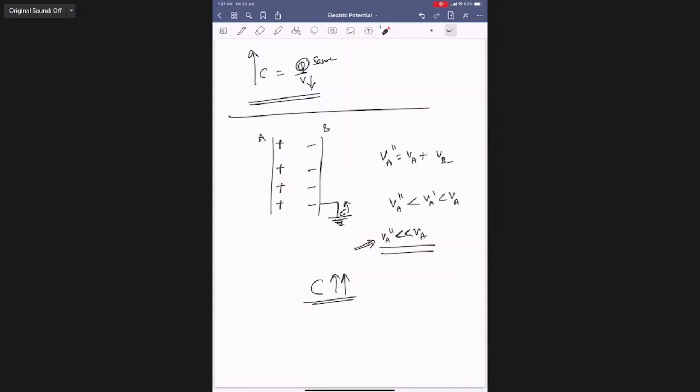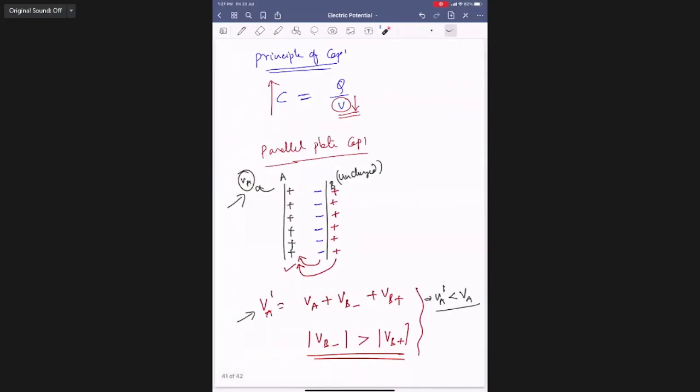So if you bring an already charged conductor B or a neutral conductor, doesn't matter, bring somebody else, then that person has to influence that plate A, so that its potential has to reduce. Potential is reduced, capacity indirectly increases.